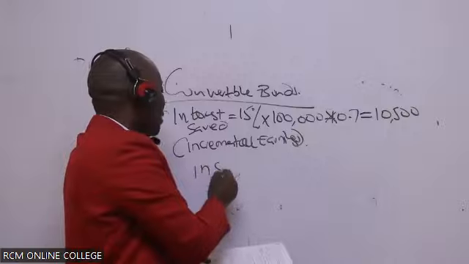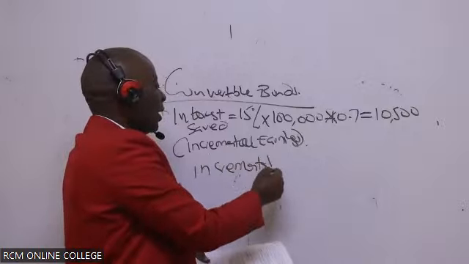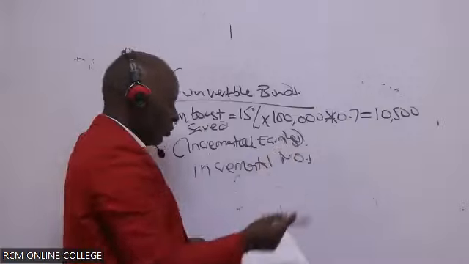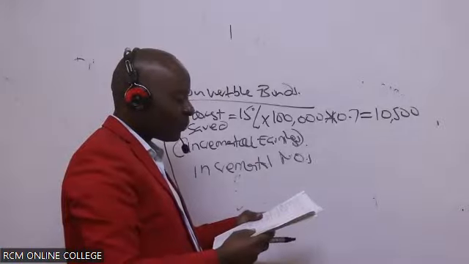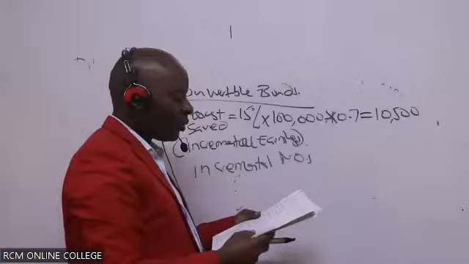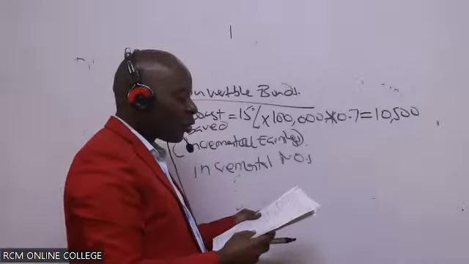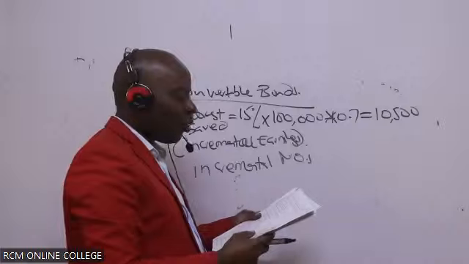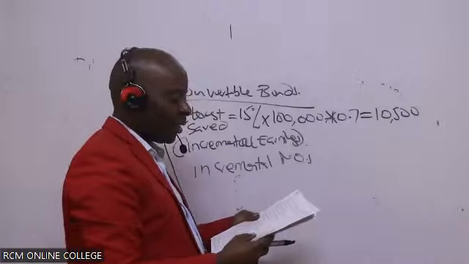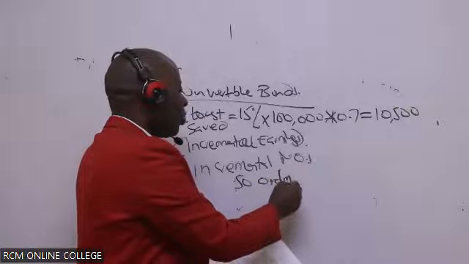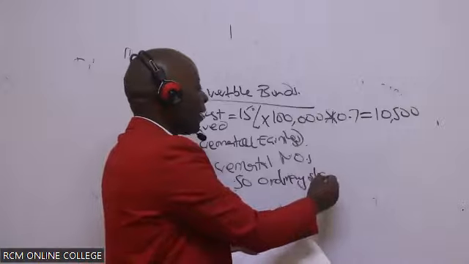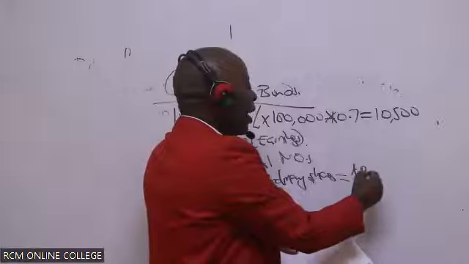How about incremental number of ordinary shares? That is your normal, because each bond is convertible into 50 ordinary shares. So 50 ordinary shares equals 1 bond.